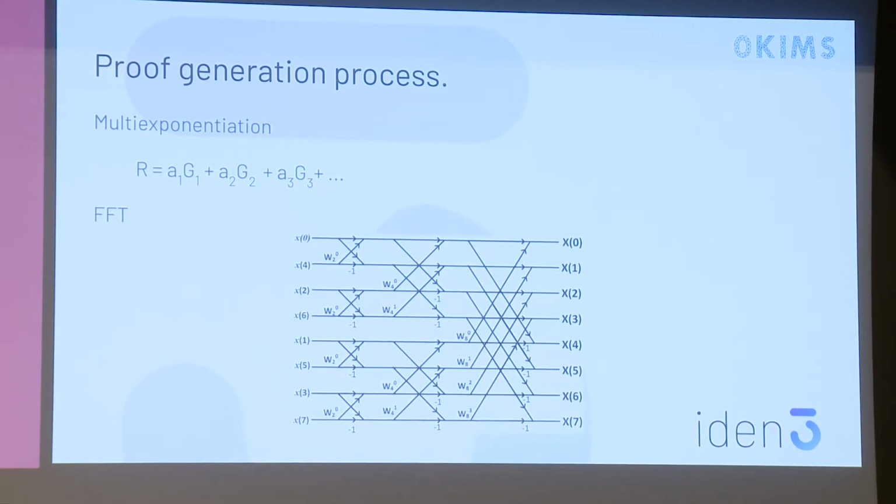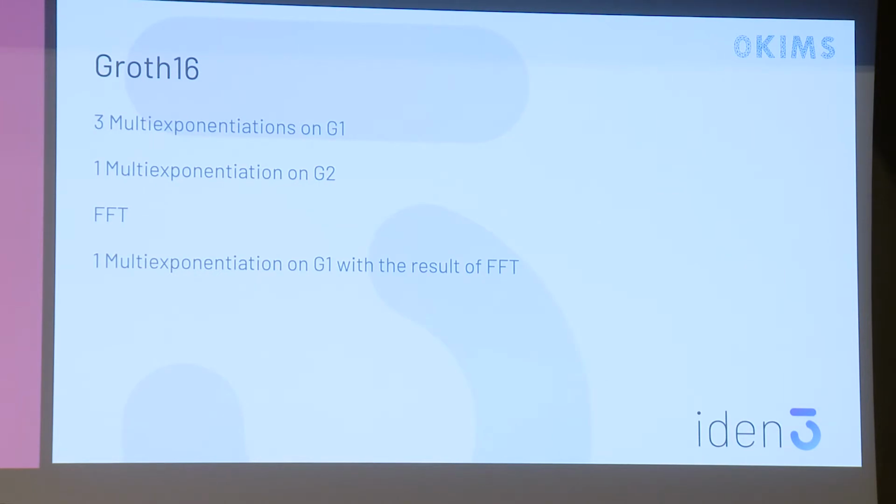If we go to Groth16, what we are doing is three multi-exponentiations in G1, which is what you understand as a normal curve, and one multi-exponentiation in G2. G2 is also a curve, but over an extension field. That means it's like working with complex numbers: instead of just one number, we have the real part and the imaginary part.